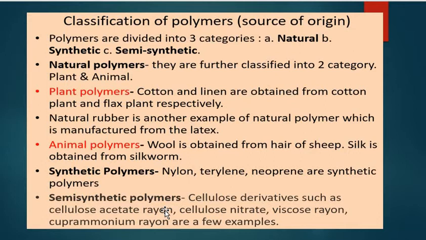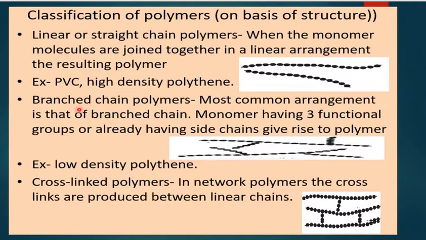Now, another type of classification: the classification of polymers on the basis of structure. Depending upon how the monomers are linked together, the chain configuration, polymers are classified into three categories. Number 1 is linear or chain polymers, number 2 is branched, and number 3 is cross-linked polymers.